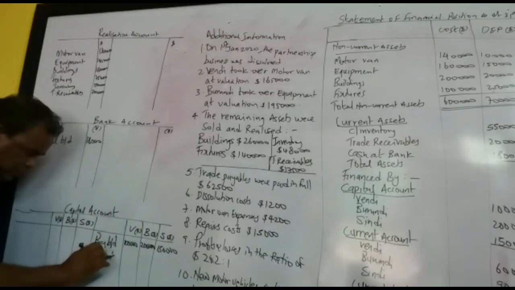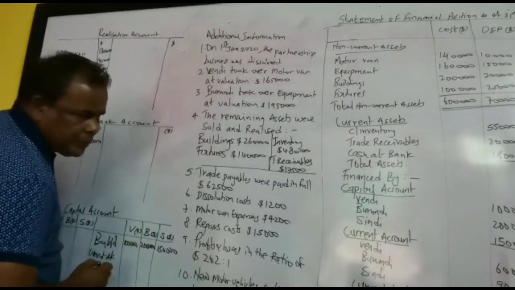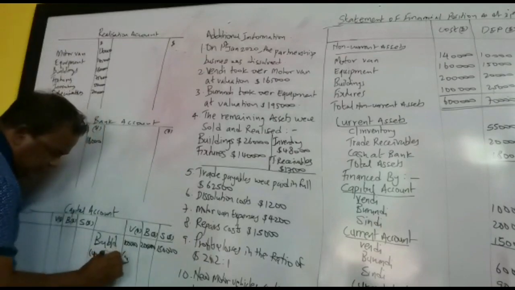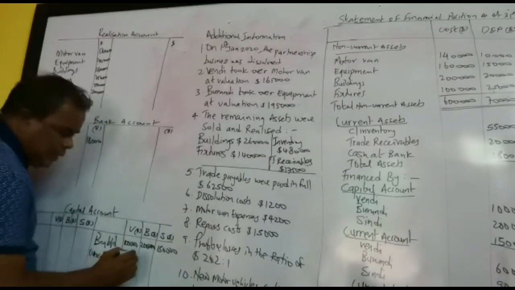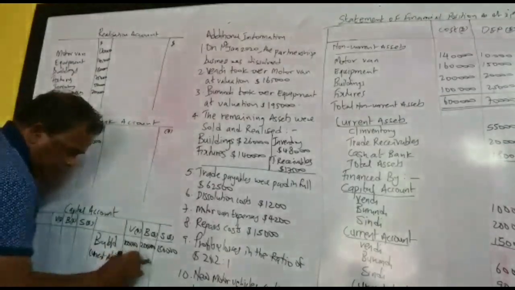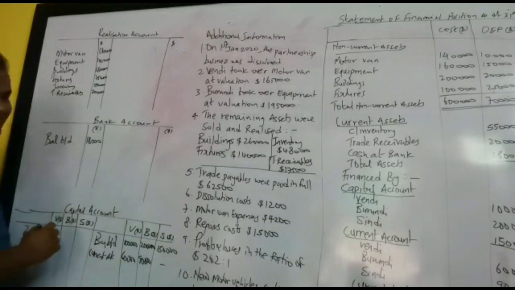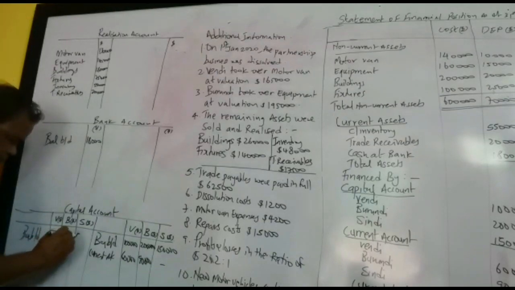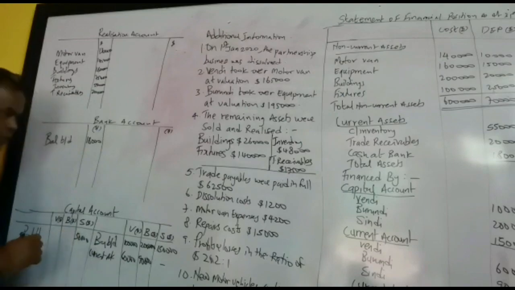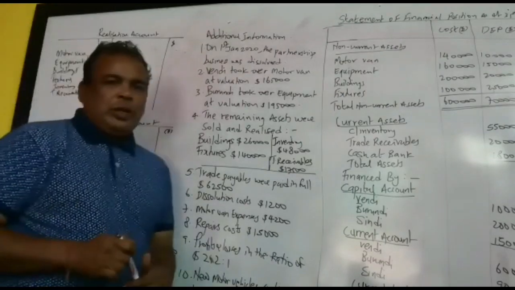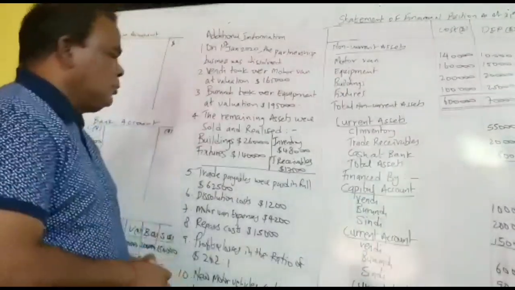Current account, we have 60,000 and 90,000, and the one on the debit side negative for Cindy 50,000. So here we are. First of all, we have to copy what we have in the statement of financial position.